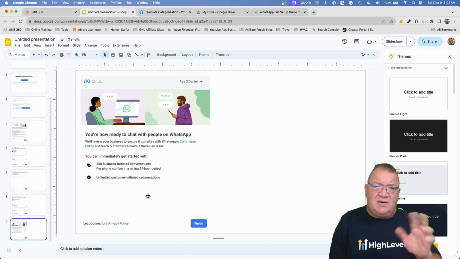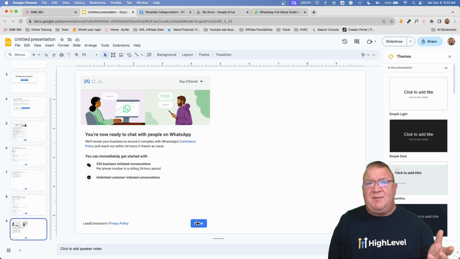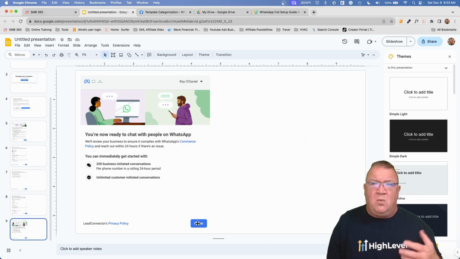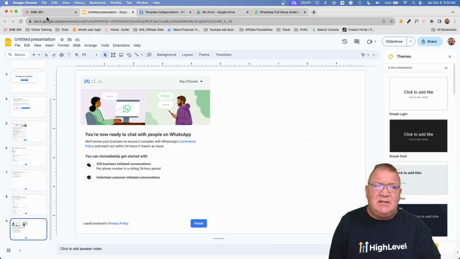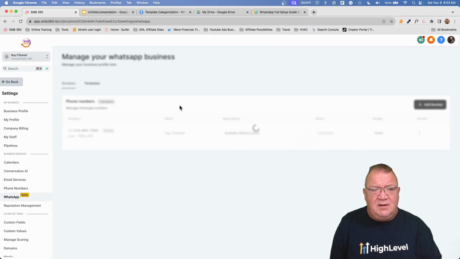That's the two screens I was kind of missing, and again, my apologies on that. This is what you get when you're finished. When you click finished, you're done and your WhatsApp account is set up and ready to go. Now, what does that mean exactly? We're not done yet. So now I'm going to move into another account that I have here where we've got this set up.